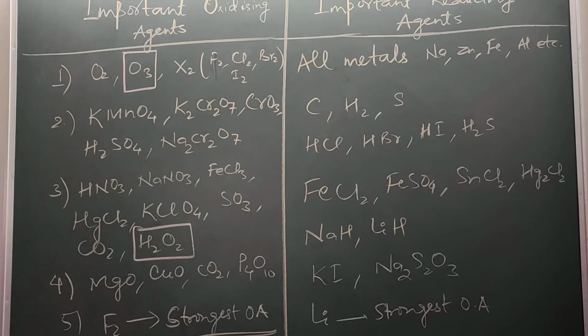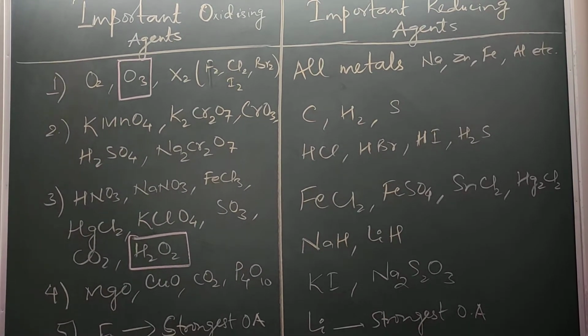So let's see now reducing agents. All metals: sodium, zinc, iron, aluminum, etc. Non-metals like carbon, hydrogen, sulfur, hydracids like HCl, HBr, HI, hydrogen sulfide, FeCl2 (iron 2 chloride), iron 2 sulfate, tin 2 chloride, sodium hydride, lithium hydride, potassium iodide, sodium thiosulfate.